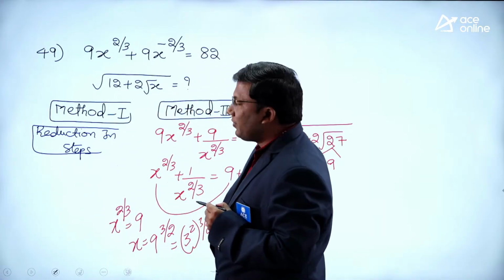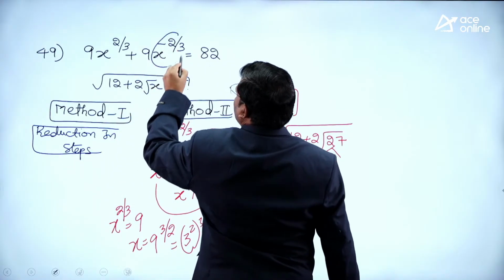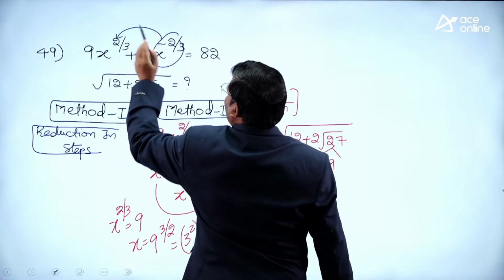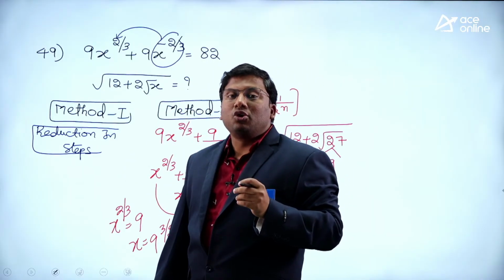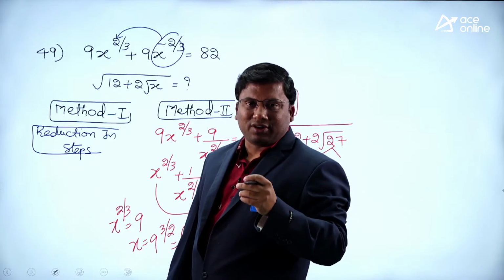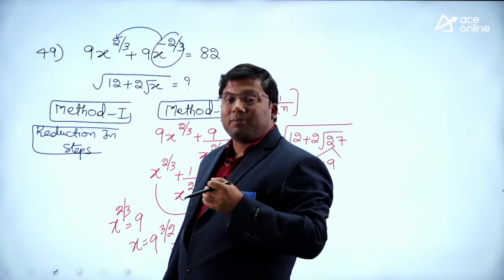See here. Can I say that x^(-2/3) is a very small value compared to x^(2/3)? See, 2 square is 4, 2 power minus 2 is 1 by 4. 3 power 4 is 81, 3 power minus 4 is 1 by 81.